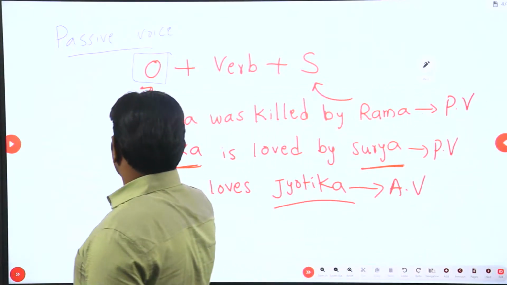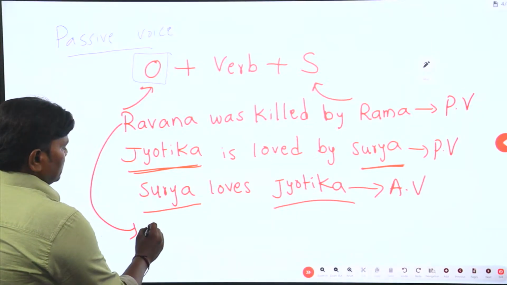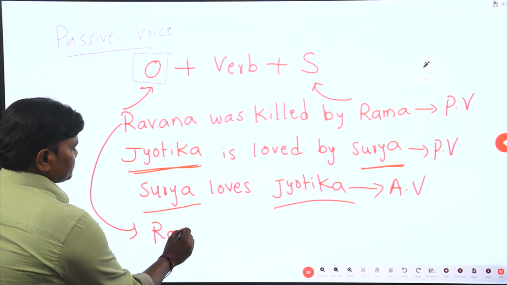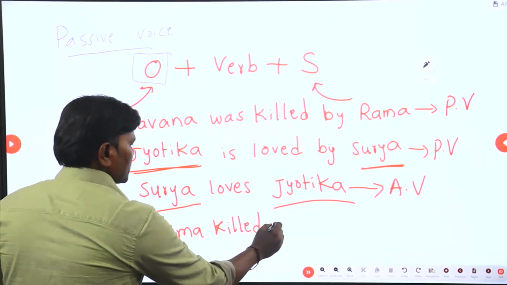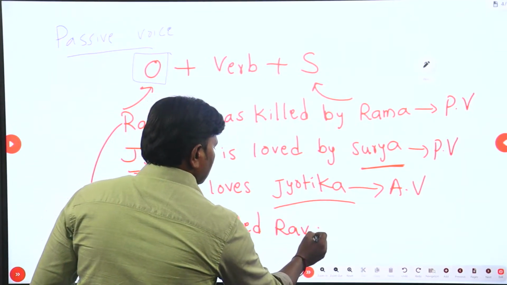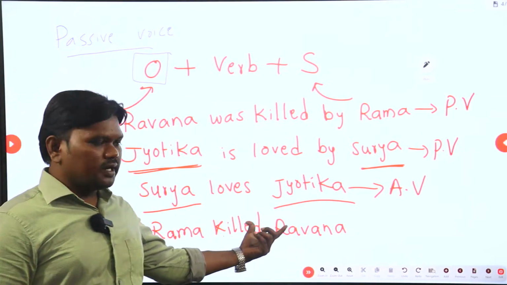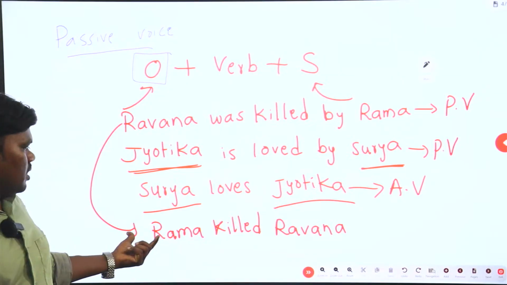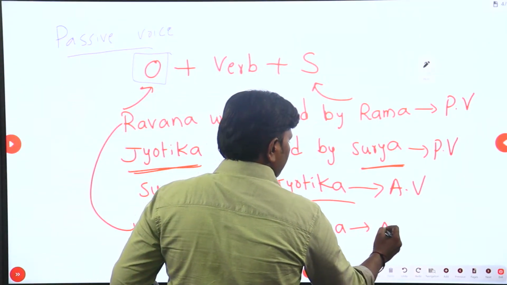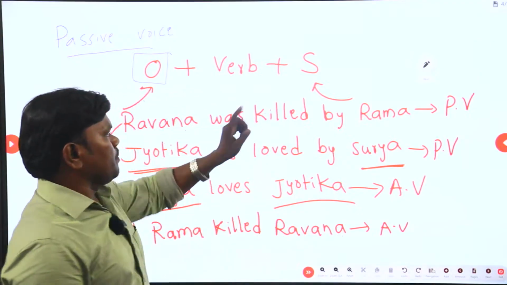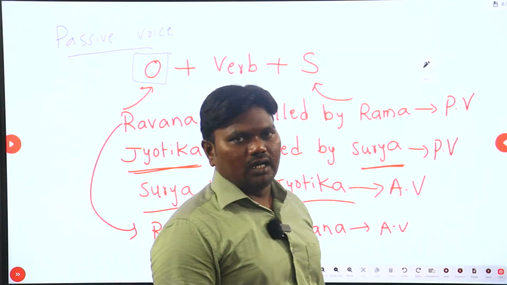Now, for this, I'm writing this for you once again to make you understand more clearly. Rama killed Ravana. Okay? Subject, verb, and object. Now, the catch point over here is obviously it is active voice, and to this active voice, passive voice was Ravana was killed by Rama.